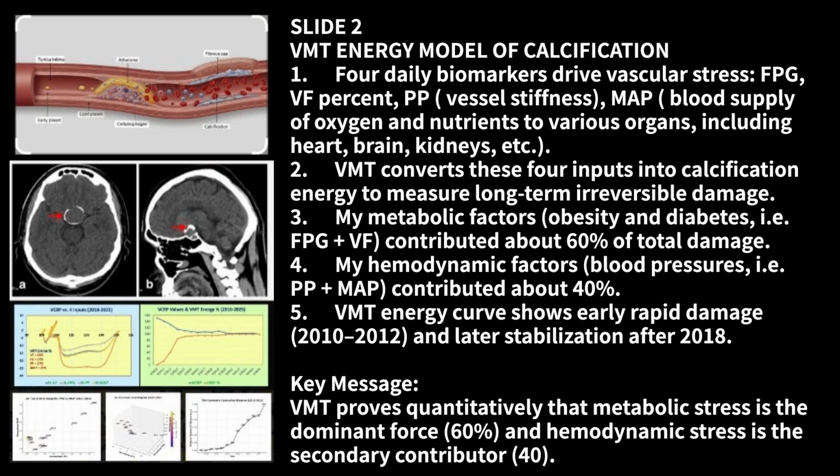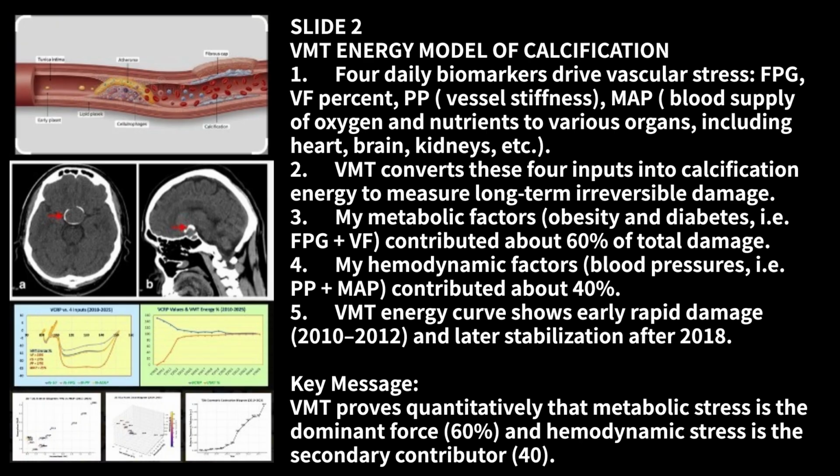1. 4 daily biomarkers drive vascular stress: FPG, VF%, PP, vessel stiffness, MAP, blood supply of oxygen and nutrients to various organs, including heart, brain, kidneys, etc. 2. VMT converts these 4 inputs into calcification energy to measure long-term irreversible damage. 3. My metabolic factors, obesity and diabetes, for example, FPG-VF, contributed about 60% of total damage. 4. My hemodynamic factors, blood pressures, for example, PP-MAP, contributed about 40%.